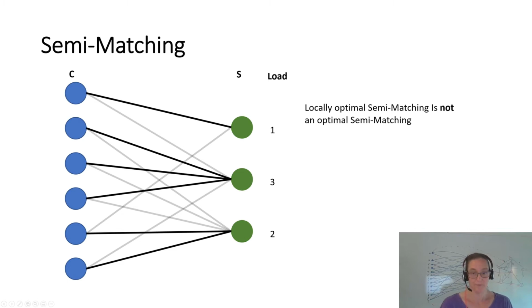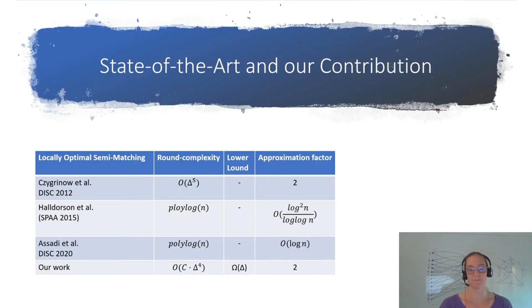So this means that a locally optimal semi-matching is not an optimal semi-matching. But as shown by Jukka et al. in 2012, it is actually a true approximation of an optimal semi-matching.